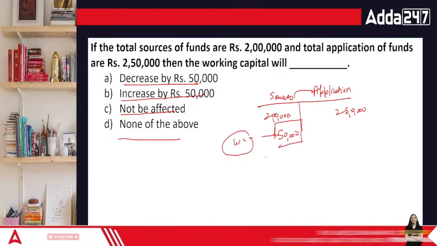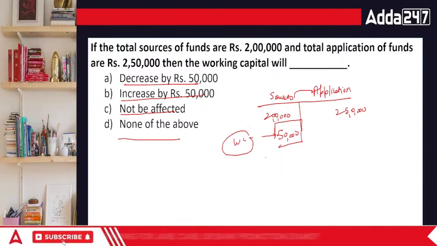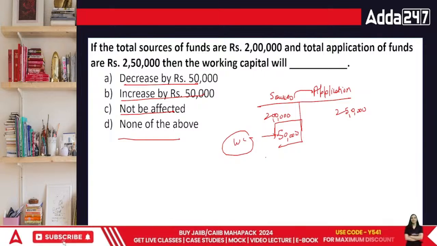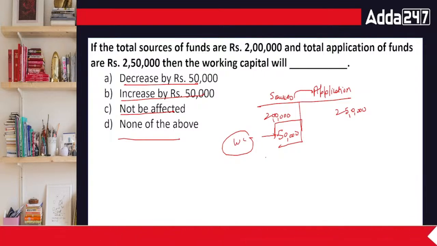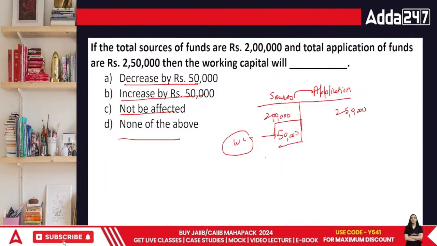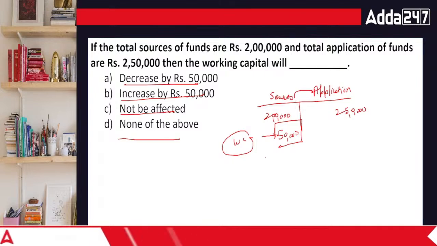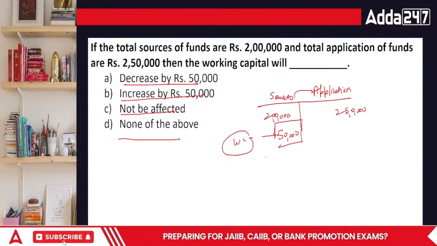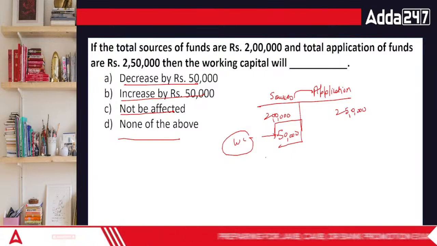Done, everybody? Any doubts in this area? To fulfill your 2,50,000 needs, you will have to take 50,000 out of your working capital. Otherwise, how will they work? They will face problems. That's why.